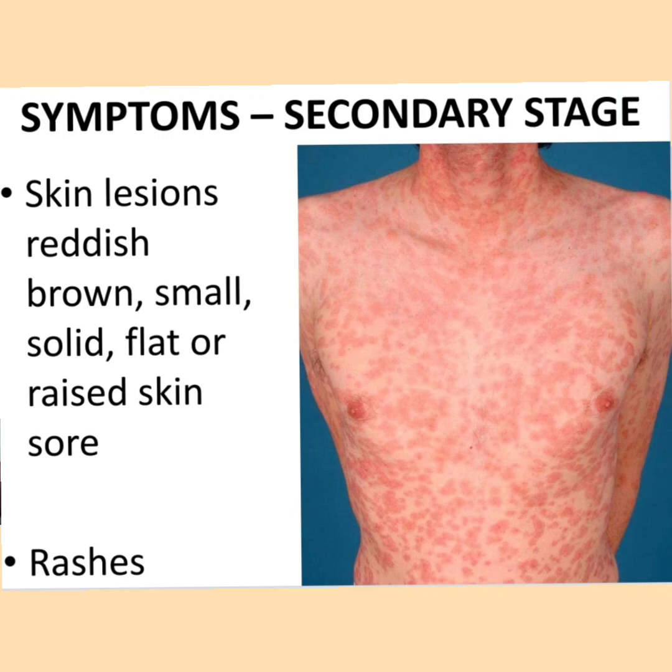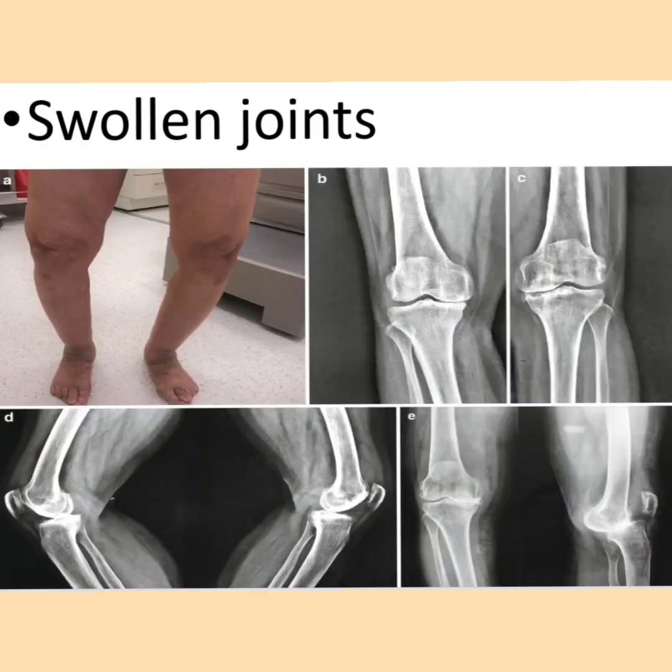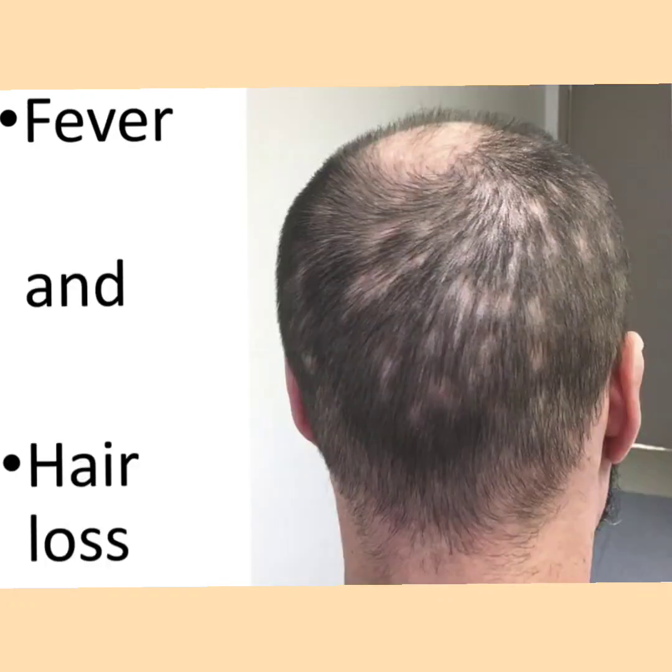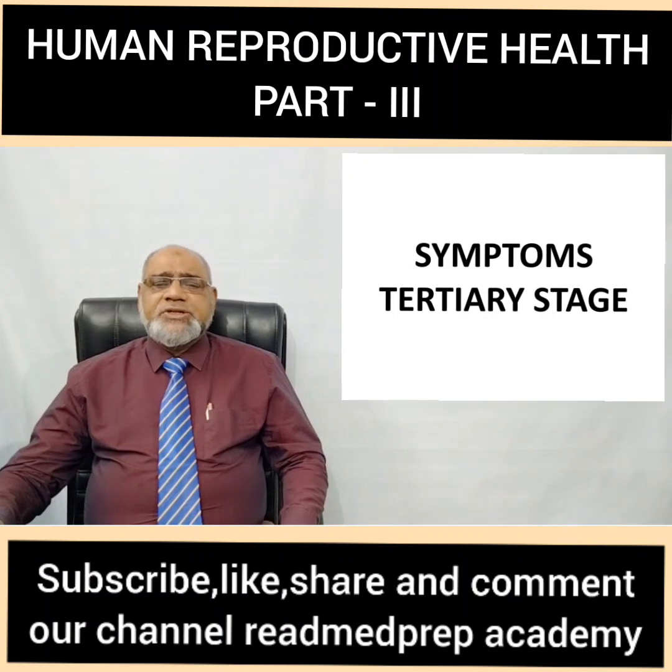What are the symptoms in the secondary stage? There are skin lesions which are reddish brown, small, solid, flat, or raised skin sores. There are rashes and there are swollen joints, fever and hair loss. What are the symptoms in the tertiary stage?